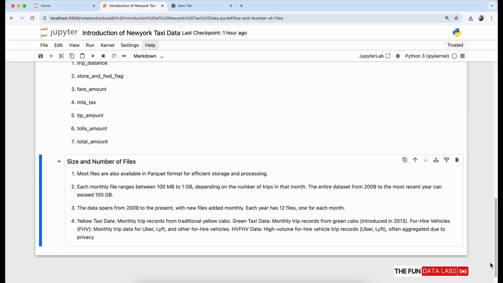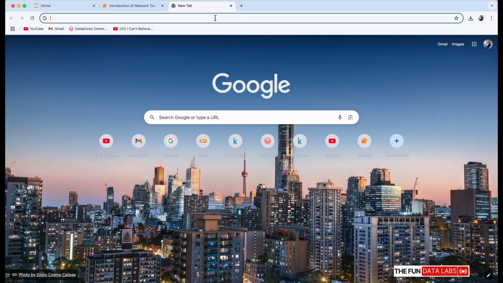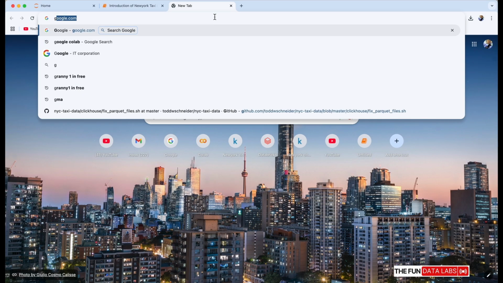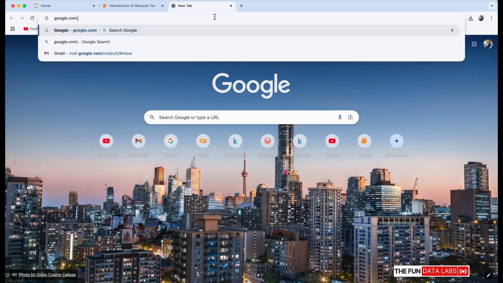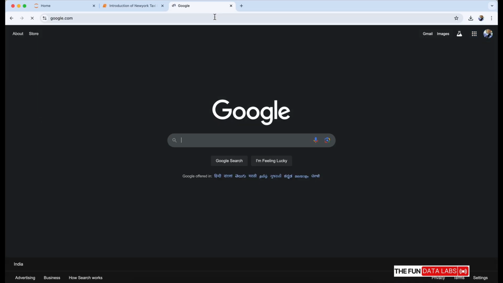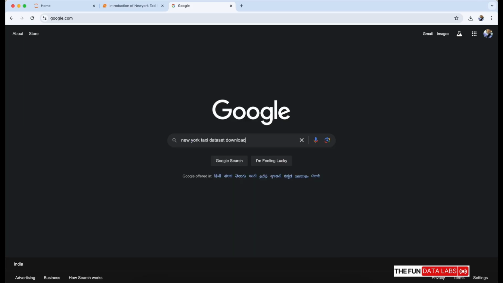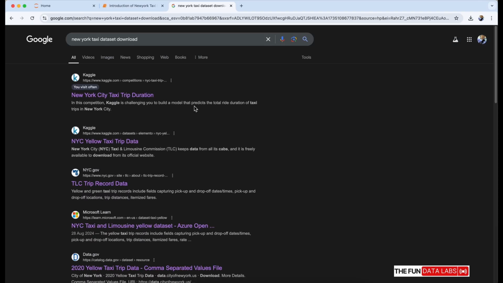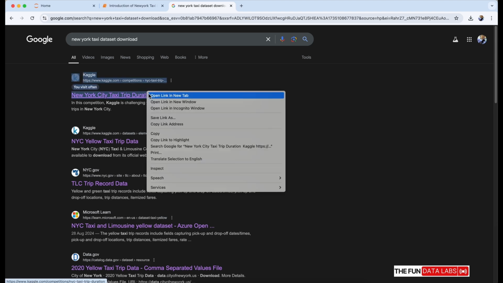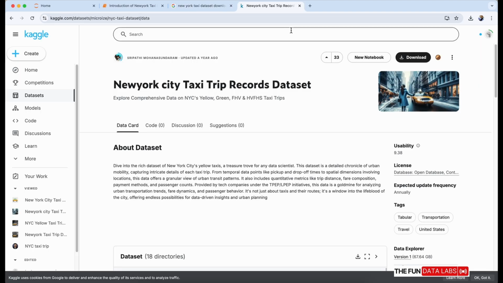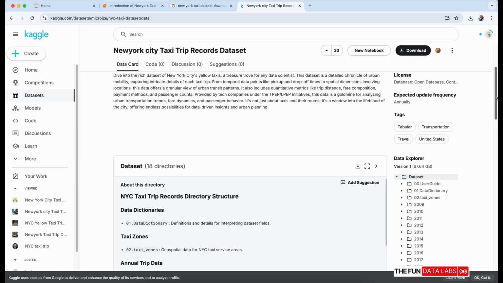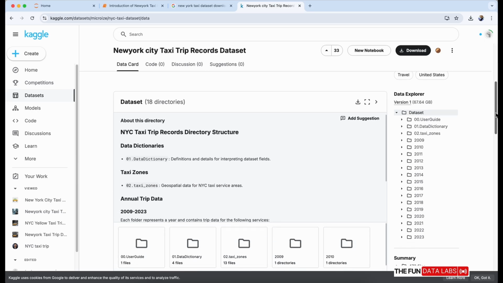We need to find from where you can download the data set. Let's go to Google, and then you can find the New York Taxi data set, and there can be multiple websites from which you can download this. We are using the Kaggle website to download the data set. After opening the website, you can see we have a description about the data set. If you scroll down, it shows the structure of the data set, how this website is managing this data set. Now you see, we have a download button on the top right.